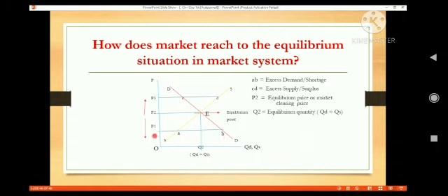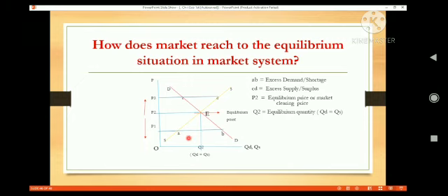That means at a lower price suppliers want to supply less, but consumers have more demand. So supply is less but demand is higher. That means AB amount is excess demand, and supply is only up to P1A. That means there is a shortage, or excess demand, in the market.